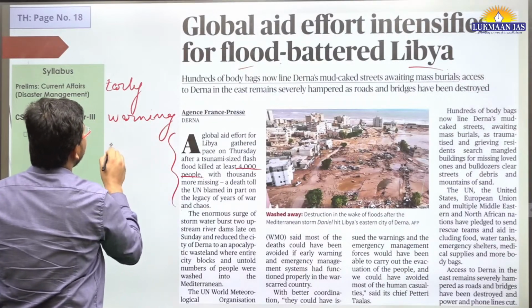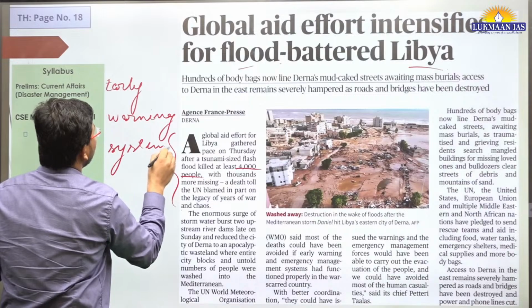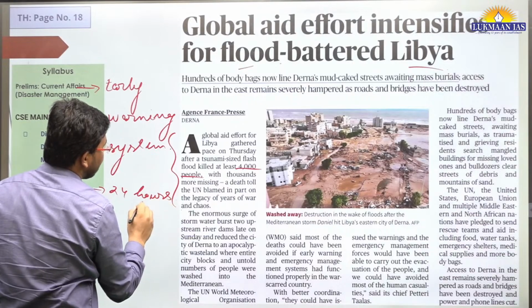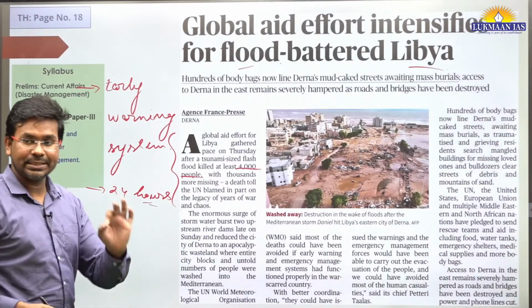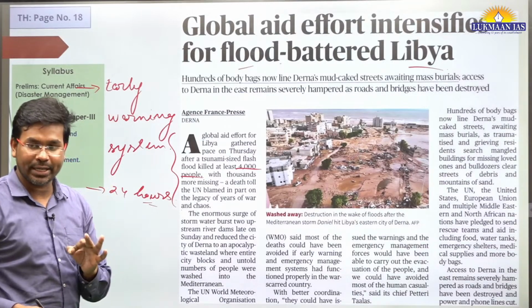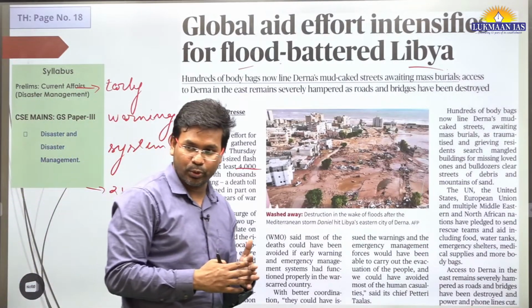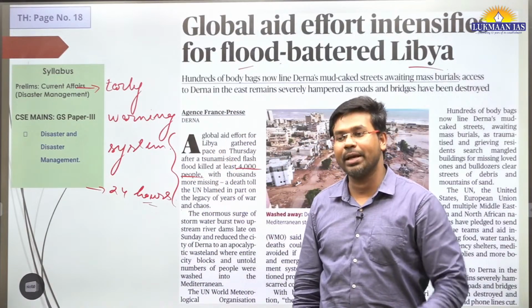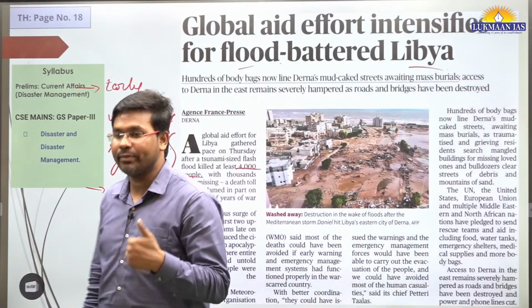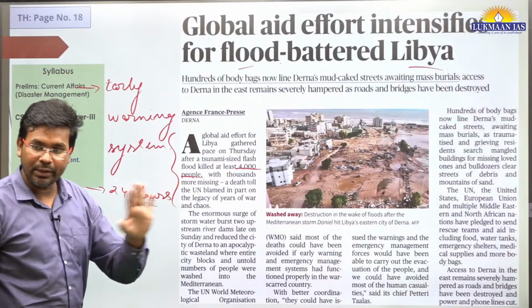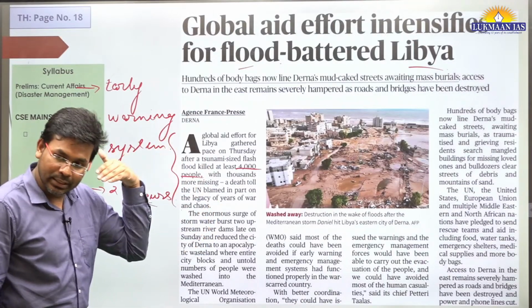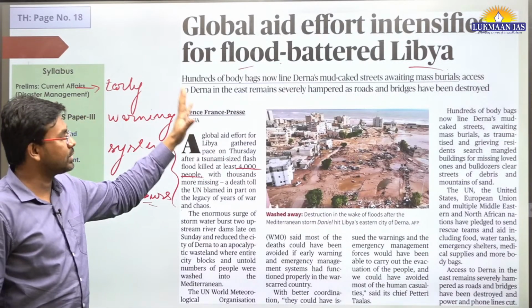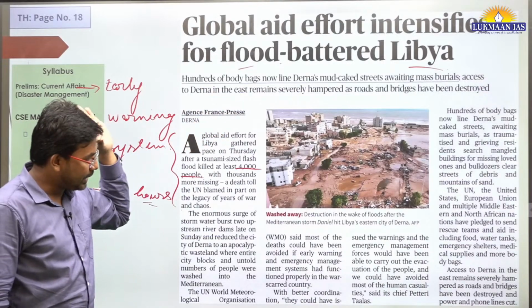The early warning system is able to warn you at least 24 hours before a major natural calamity happens. So recently Cyclone Biparjoy came on the Gujarat coast. Not a single person died, and this is because of the early warning system. People were warned in advance, so people got evacuated. But here no early warning system was functioning. That's why the moment the flash flood came, people were washed away. Houses got ruined, and it has killed many people.